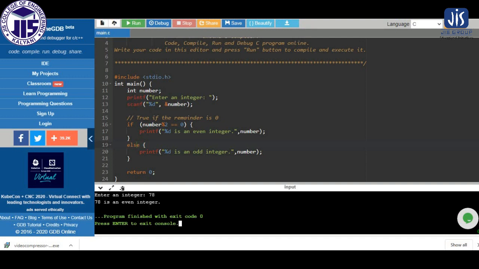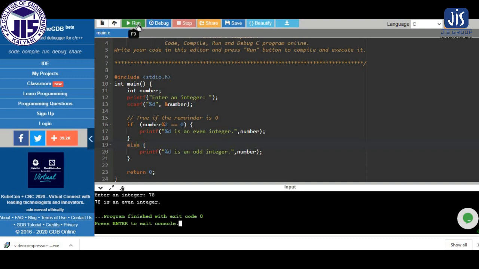So it comes here, and checks 78 mod 2. 78 mod 2 is equal to 0. So the condition is true, because if I divide 78 by 2, we will not get any remainder. So here we are basically checking the remainder. The remainder will be 0, so my condition is true. So as the condition is true, the printf statement for even is getting executed, but the other printf statement is not getting executed because the condition is true, not false. So either this printf or that printf, only one will execute depending on the condition.